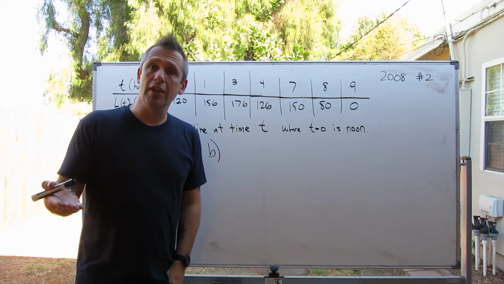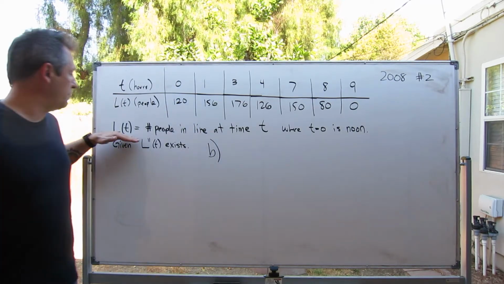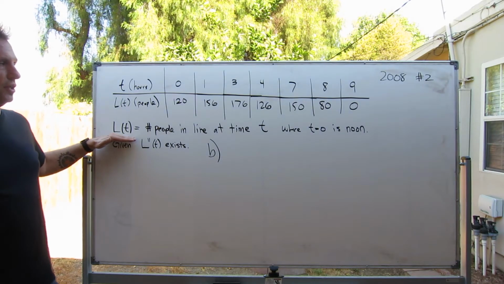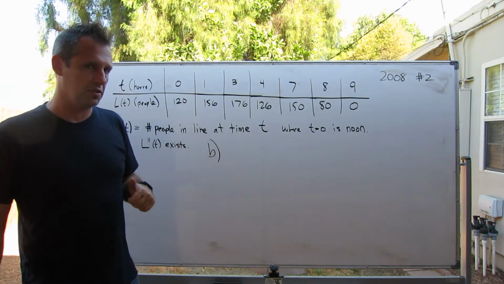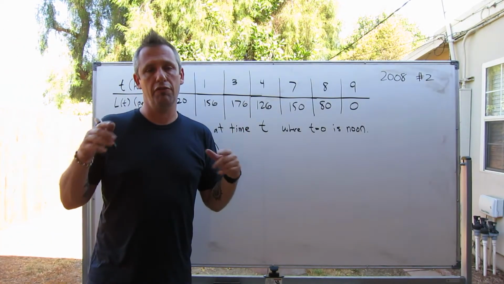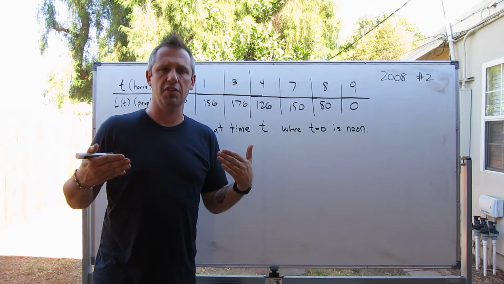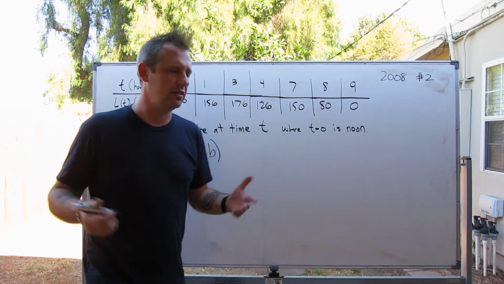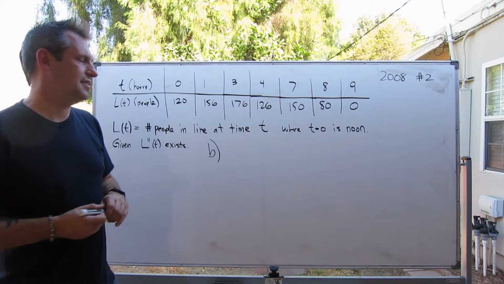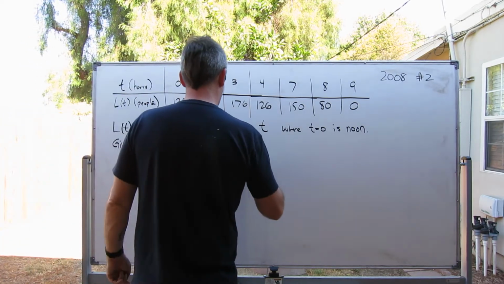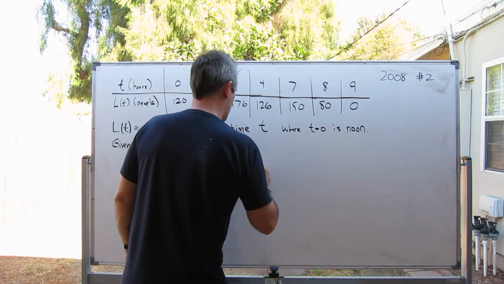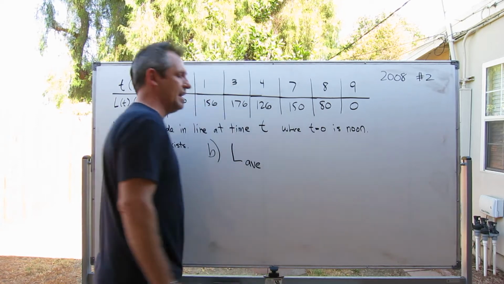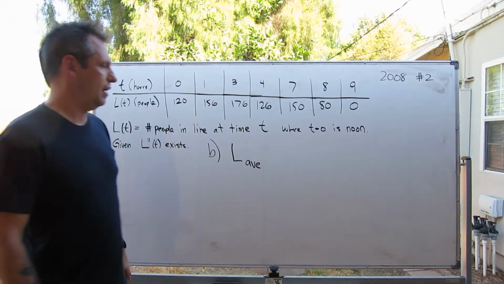What this problem is really asking us for is the average value of this L function over the first 4 hours. And if we convert this into math, we actually know what that means. What part B is asking us for is L avg, or maybe you wrote L ave.